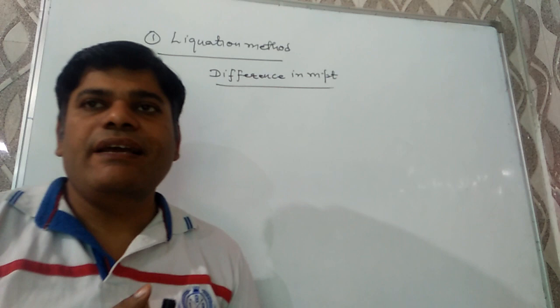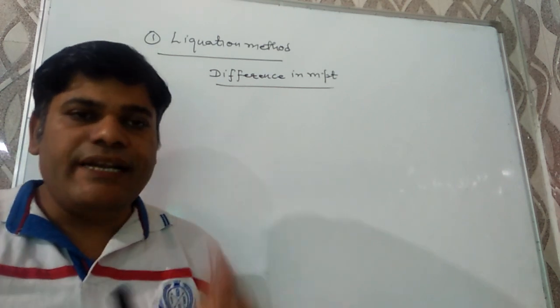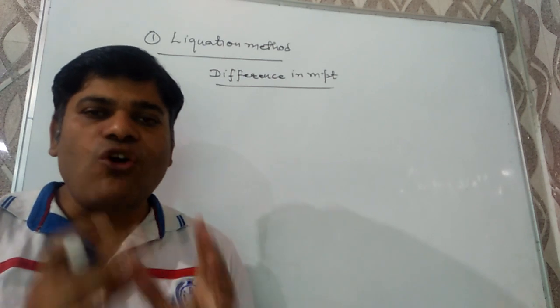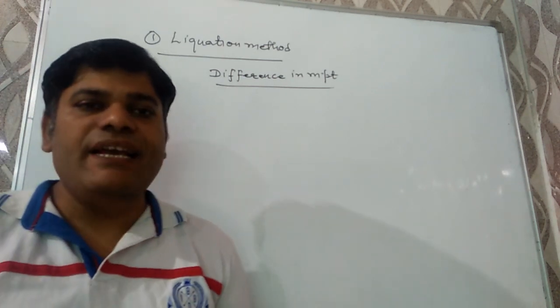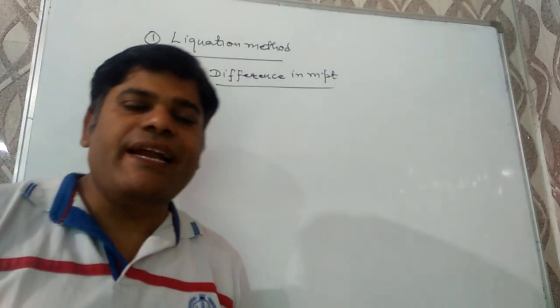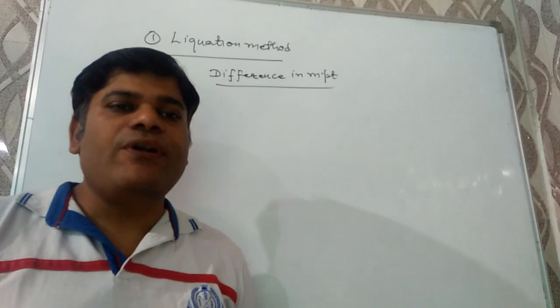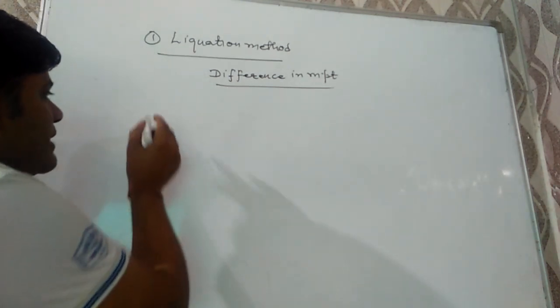I am repeating, in this method the impure crude metal is heated in a sloping hearth furnace or reverberatory furnace having a sloping hearth, due to which the pure metal gets converted into liquid and impurities remain in the solid state. That's why this method is known as the liquefaction method.